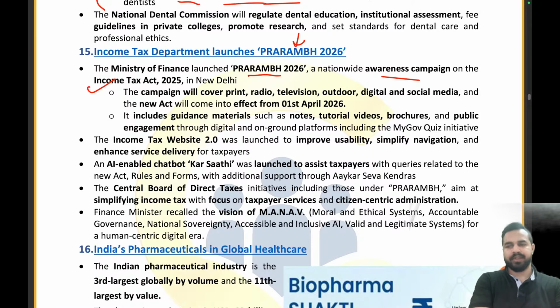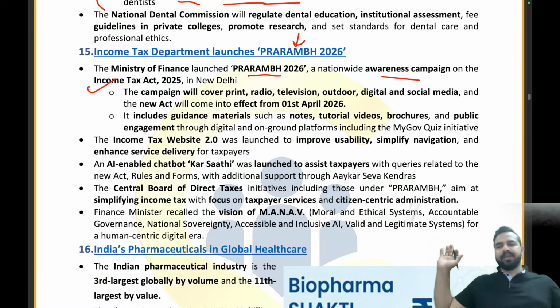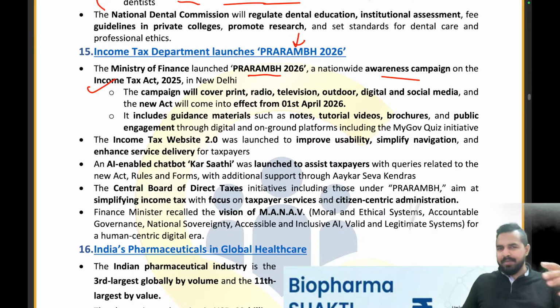Right? So to make people more aware about this new act, the Ministry of Finance has come up with Prarambh 2026. Let's take an example, my dear friends. RBI has come up with the RBI Grade B officer exam notification, and in its notification it just says that we are changing the exam pattern. With this statement, will you be able to understand what has been changed? You will be getting confused: what exactly has been changed? What do I need to do differently now? What is the new change?